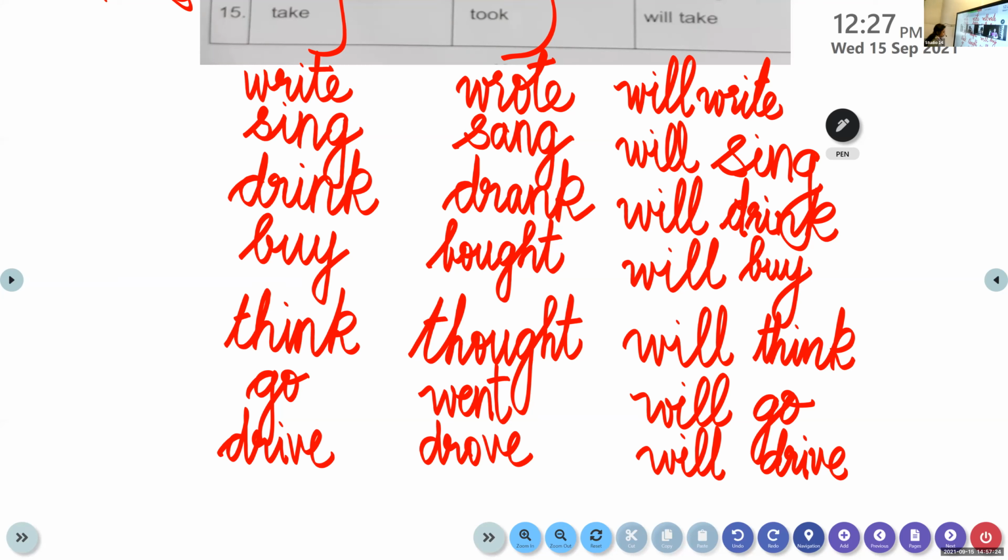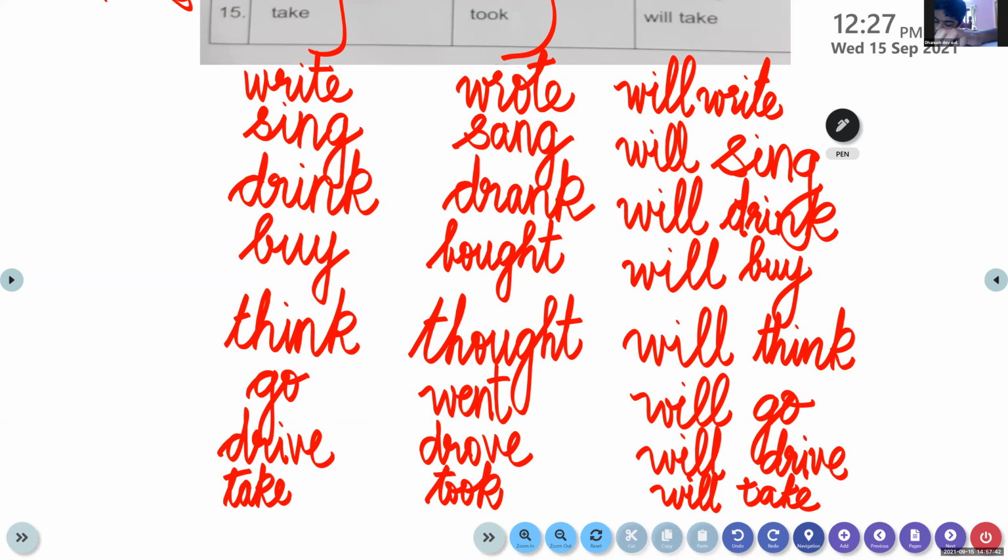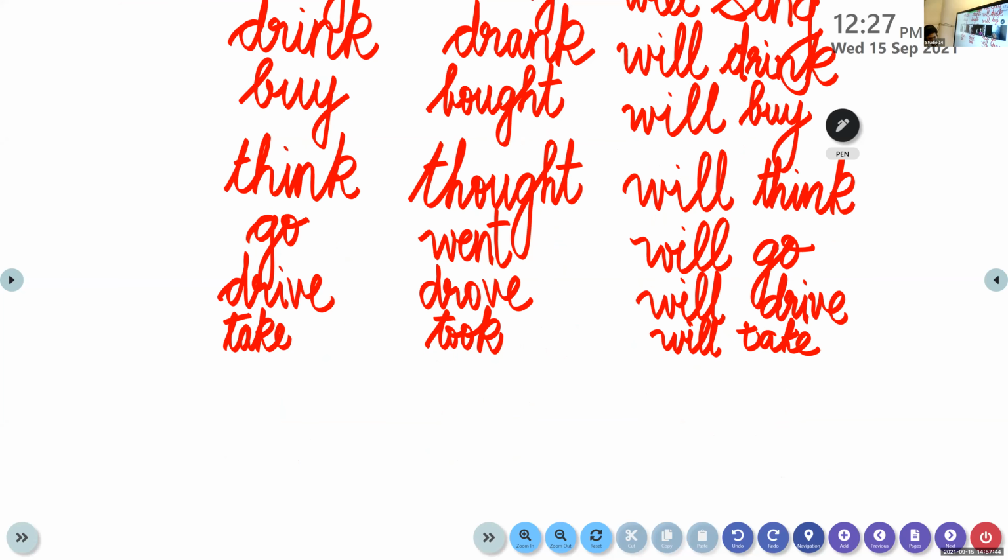And the next word is take. T-A-K-E. Take. The past tense of it is took. T-O-O-K. Took. And the future tense form of it, we have to write the base form and add will before the word: will take. So we have learned the words 8 to 15.